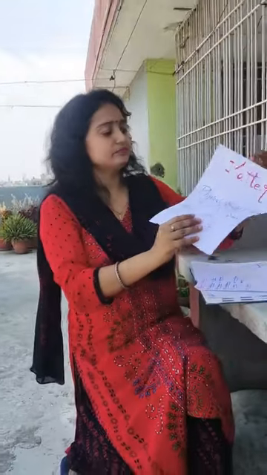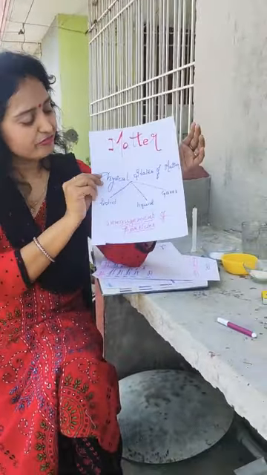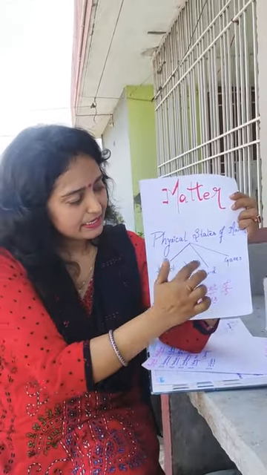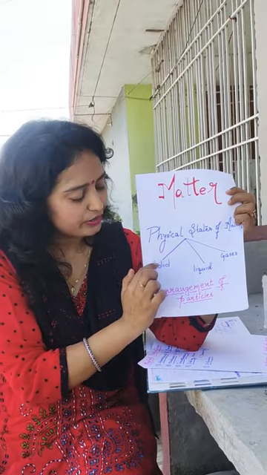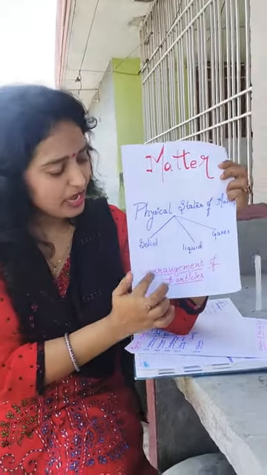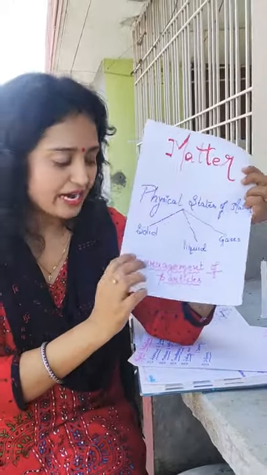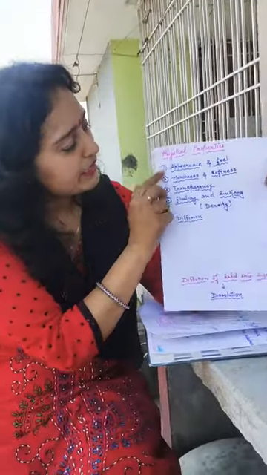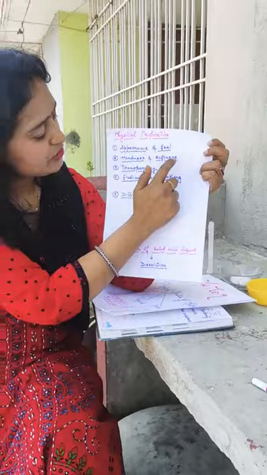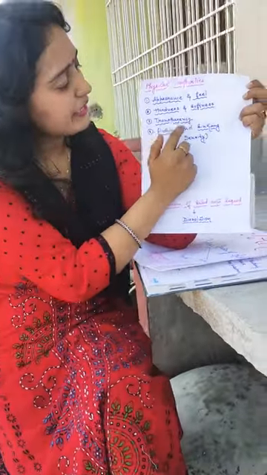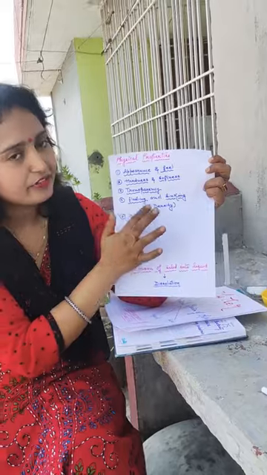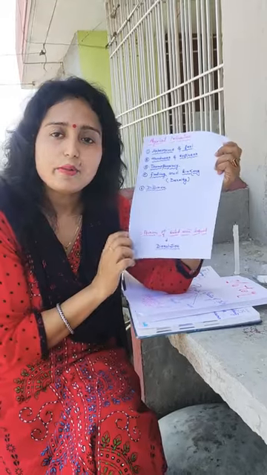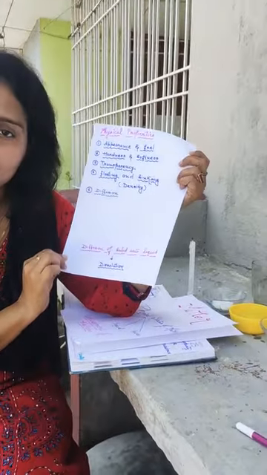Now, look at what I have written here. Matter, physical states of matter, under which we had read about solid, liquid and gases. These three differ because of the arrangement of particles that we had discussed. And then after that we had discussed the physical properties: appearance and feel, hardness and softness, transparency, floating and sinking depending on the density, and diffusion. Clear? Today we will start with another property of matter, that is dissolution. Clear?